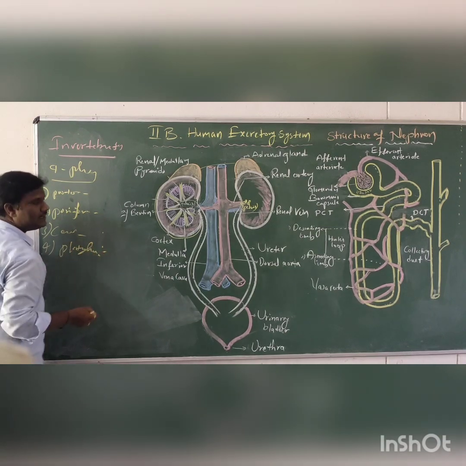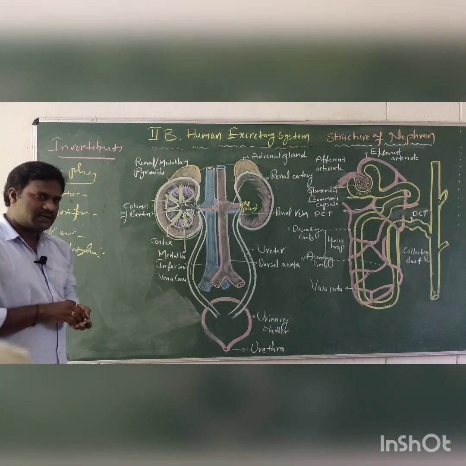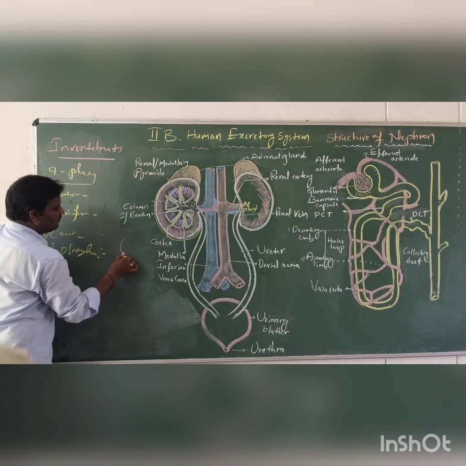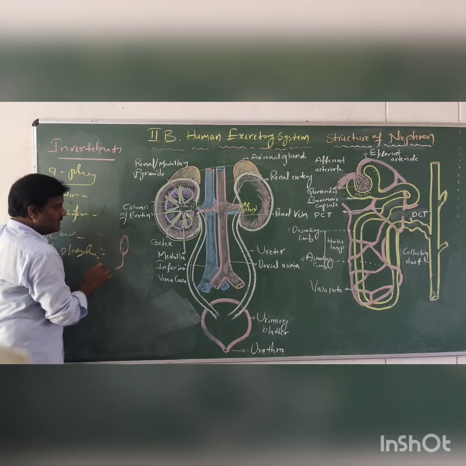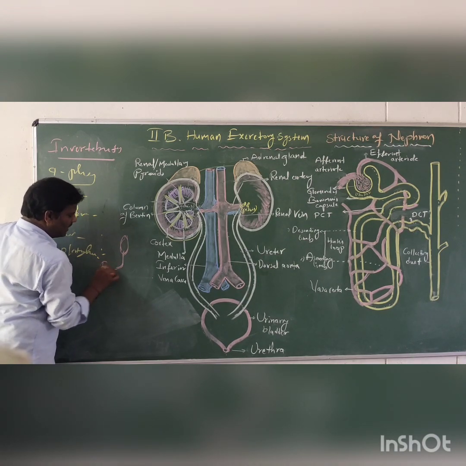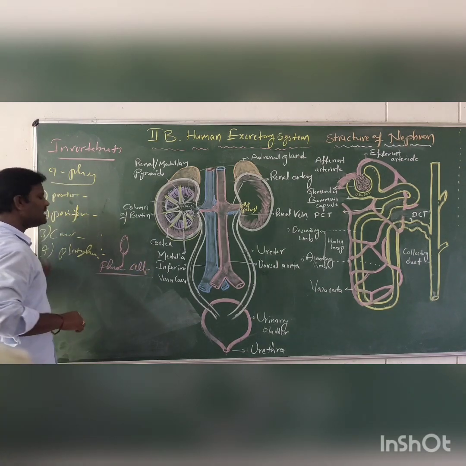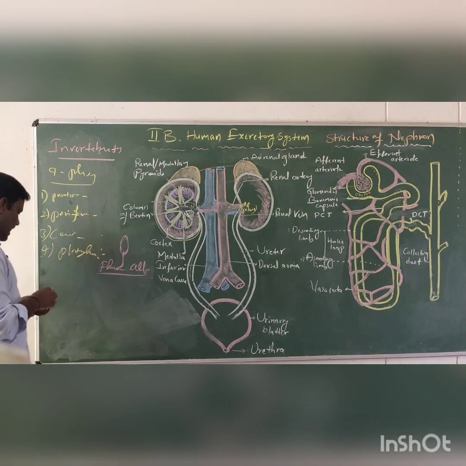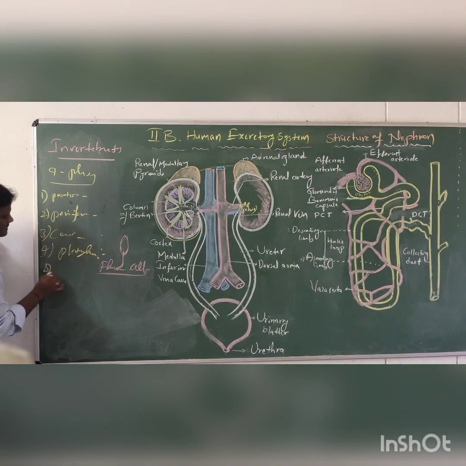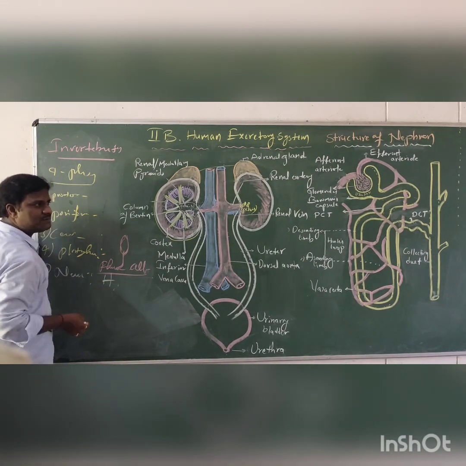And the fourth one is Platyhelminthes. In Platyhelminthes, special cells are present, called flame cells. Why are they called flame cells? This cell is structured like a flame, so it is called a flame cell. This is most important for the exam. And the next one is nematodes. In nematodes, some renette cells and hexatype cells are present.